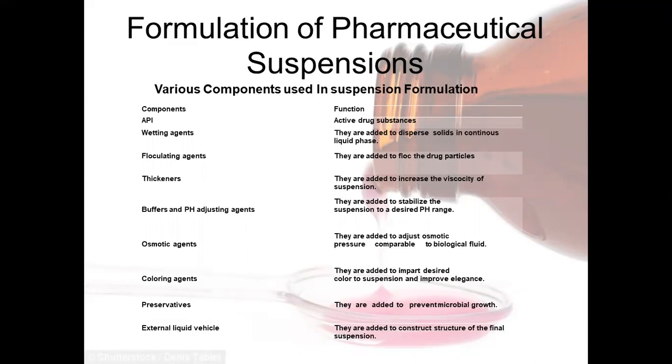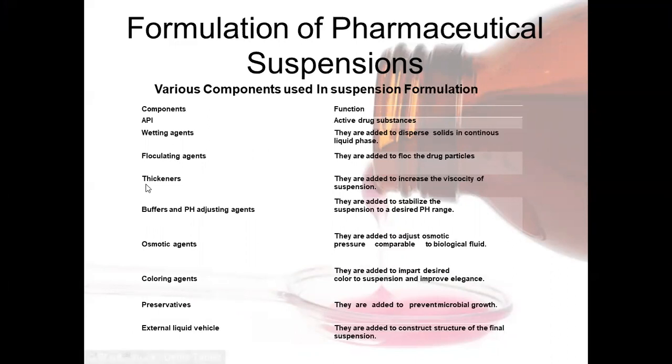The thickening agents used to stabilize suspensions are classified into three major groups. Number one is polysaccharides, number two is inorganic agents, and number three is synthetic compounds. These are the classification of thickeners or thickening agents.